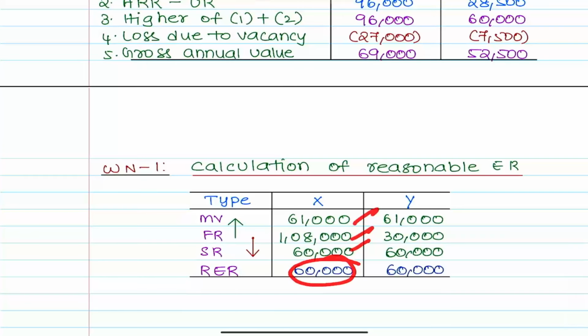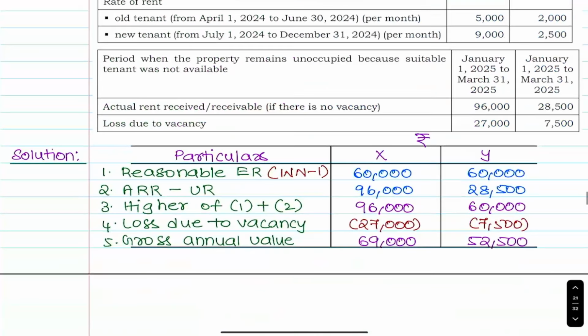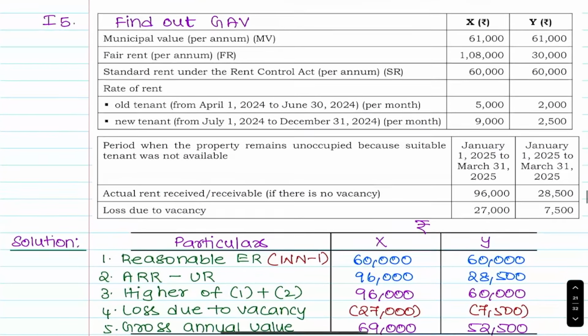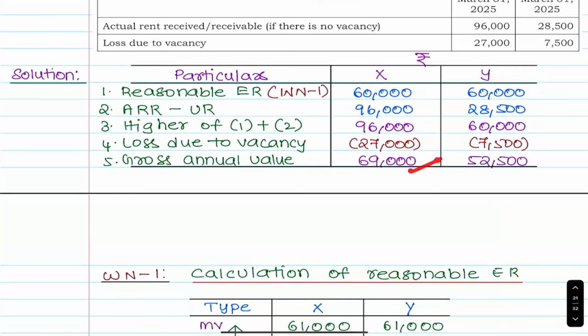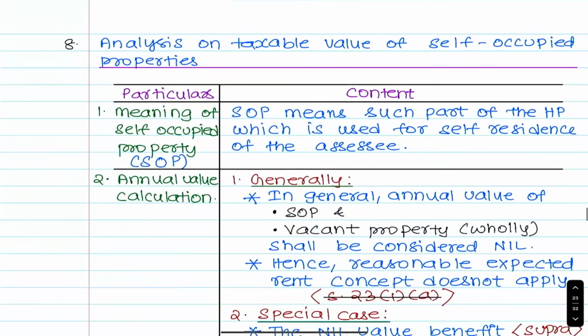Okay, this is the value. 60,000. Next, see here. Is there any unrealized rent? No unrealized rent. But there is a loss due to vacancy or not? Yes, sir. Finally, we have to reduce that, giving 69,000 and 52,500. Everyone, have you got the answer? Yes, sir.